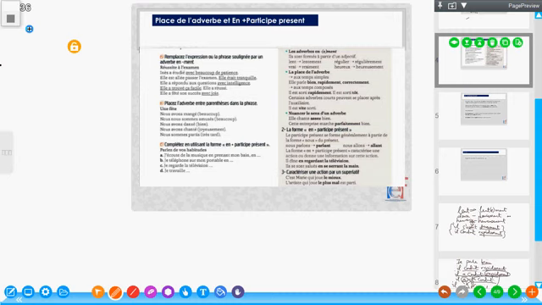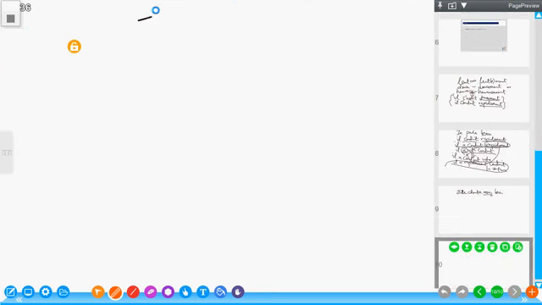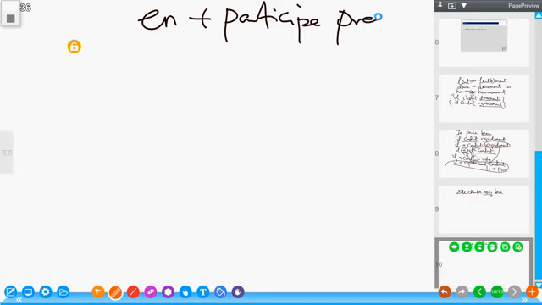Now we are going to form en plus participe présent. In French, if we have participe passé to mean past participle, then we can have participe présent to mean present participle. Past participle, present participle. For example, the past participle of chanter is